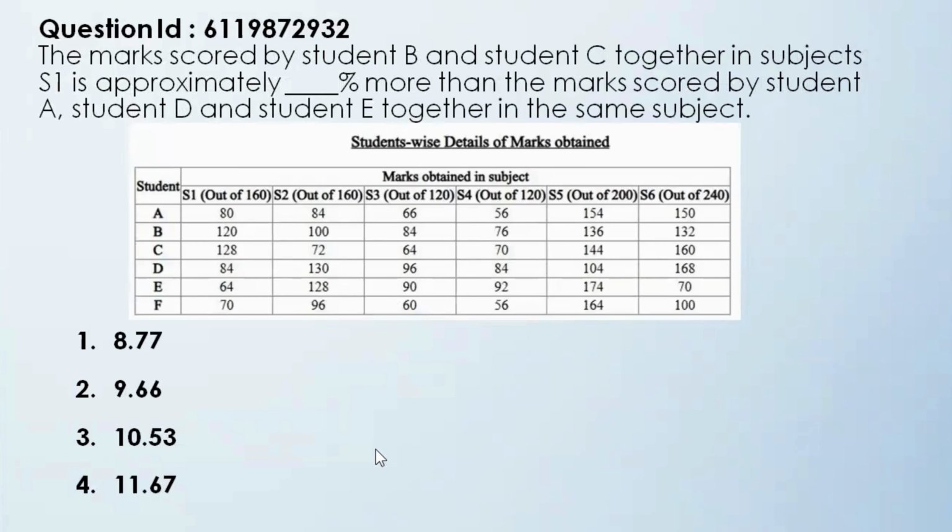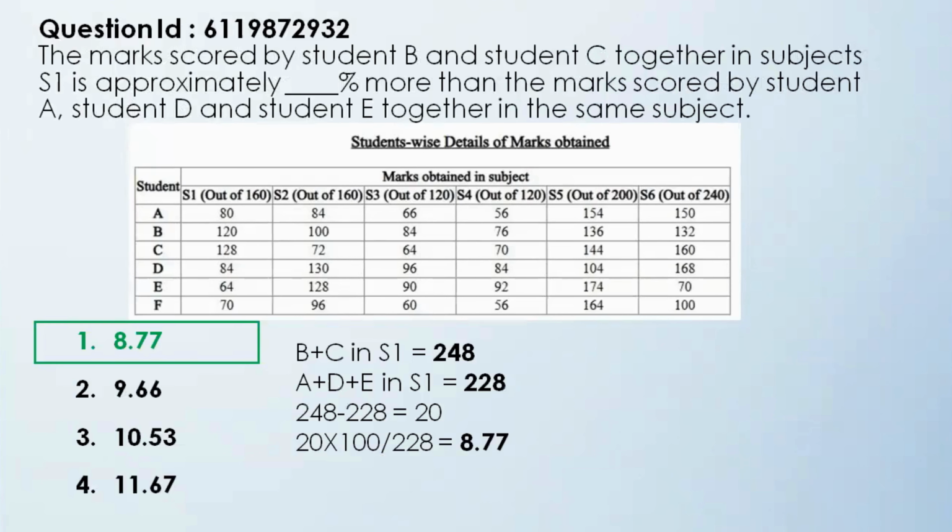The question might seem a little complicated, but just break it down into parts and it will help you solve. I hope you have solved the question. Let's see what the answer is. So when you add up the scores of student B and student C in S1, you get 248. And when you add up for A, D, and E, you get 228.